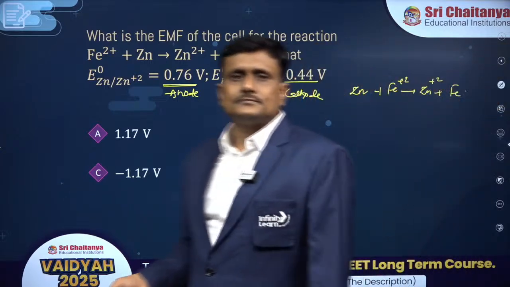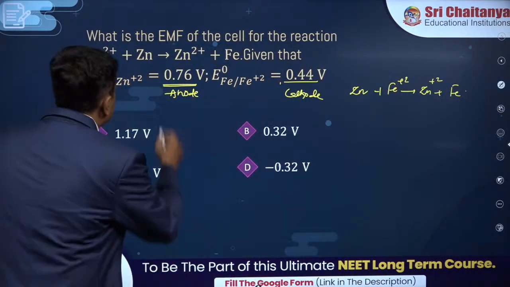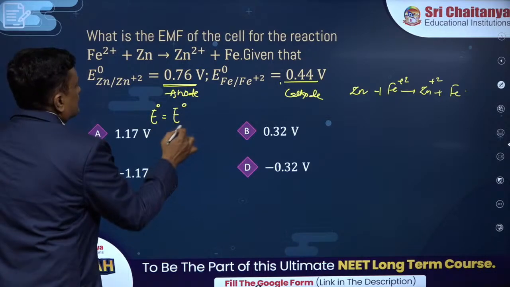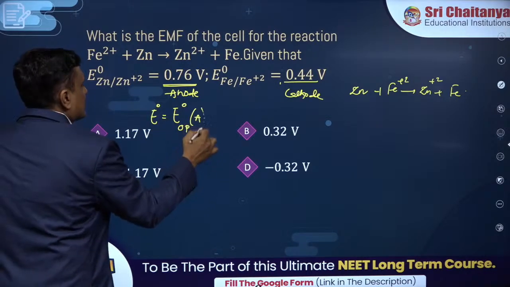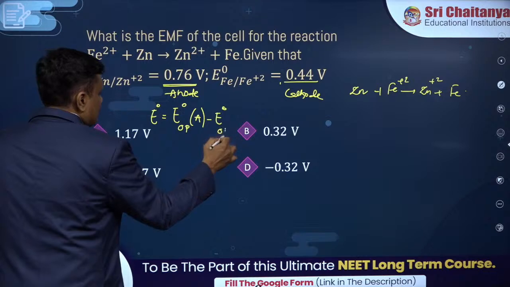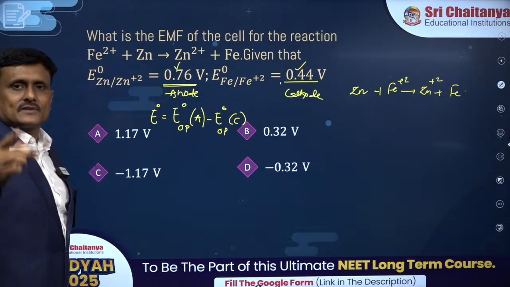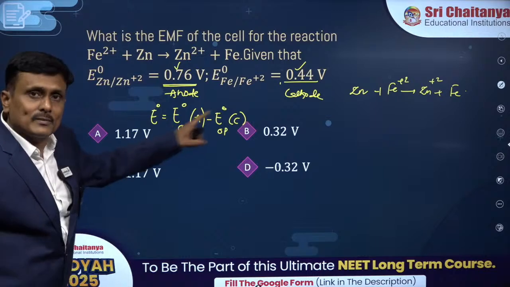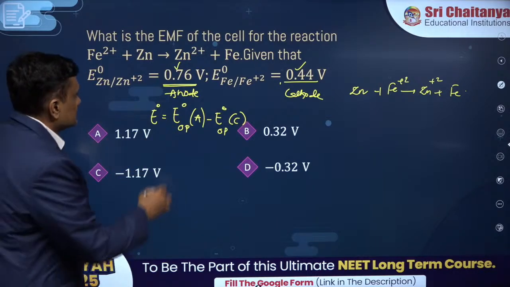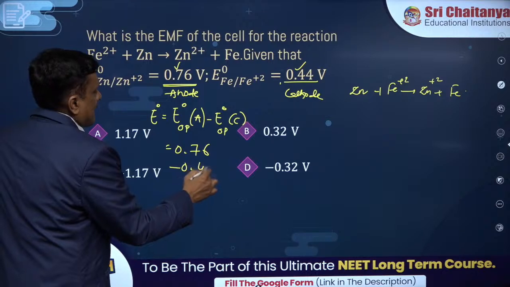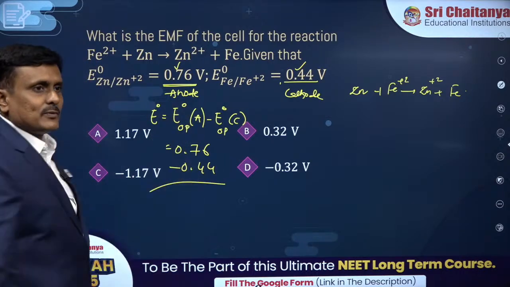One thing. When you write E naught, it equals oxidation potential of anode minus oxidation potential of cathode, if you are writing in terms of oxidation potential. If you are writing in terms of reduction potential, it is cathode minus anode, remember. So higher minus lower, an easy question. Plus 0.32.